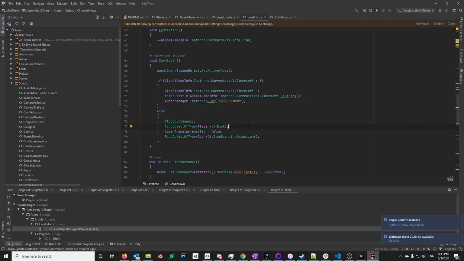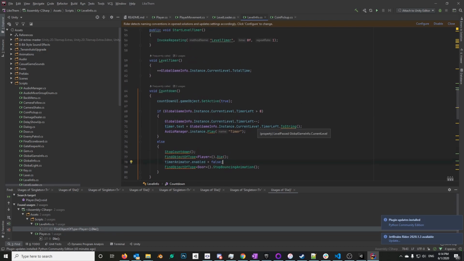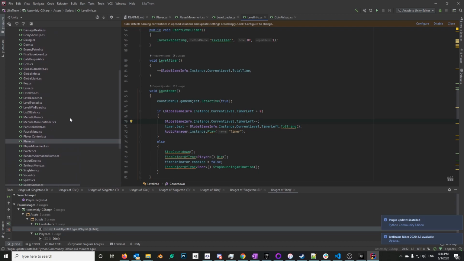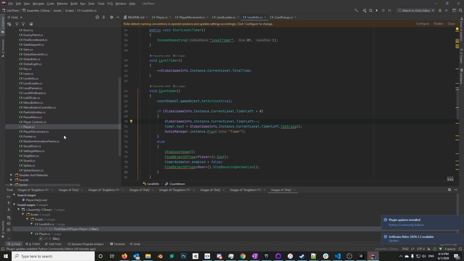Thankfully, his functions are well named. I see countdown, I see variable names like timer. This code is easily readable. The only difficulty that you might have is putting it together if you were trying to make sense of the overall architecture. And again, for a jam game, this is completely fine because most of us that are looking at the source are going to be here because we want to see how it implements some feature, like maybe how pickups work, or maybe how some of those crushing obstacles in the level that move back and forth that deal damage to you work.